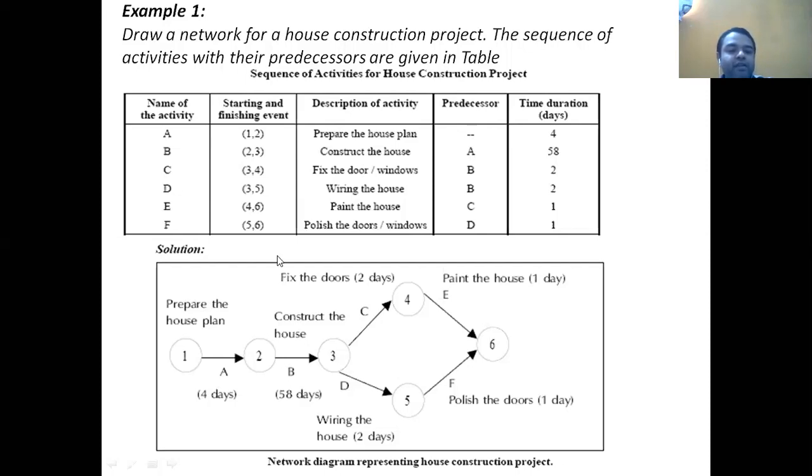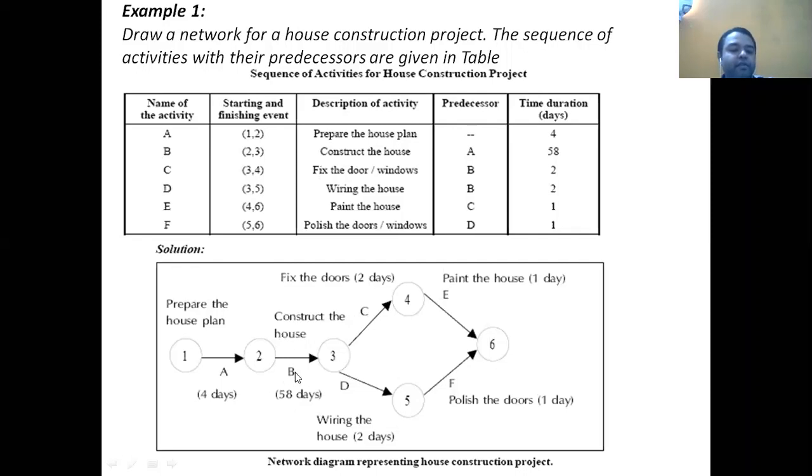Now again come to this part, C activity. For C activity, B activity is the predecessor. For D also, B is the predecessor.